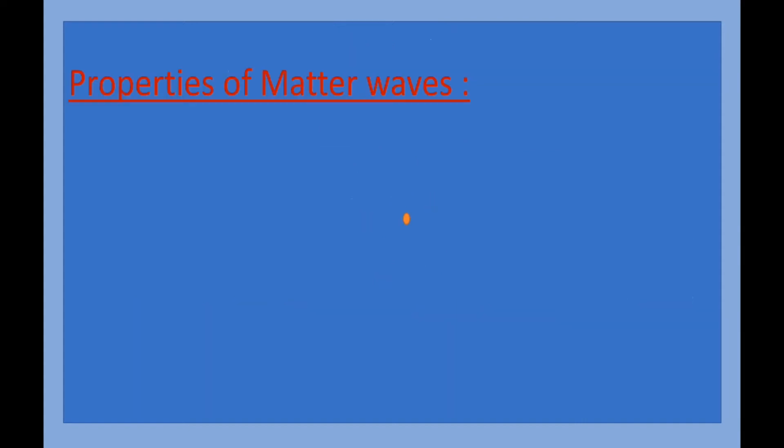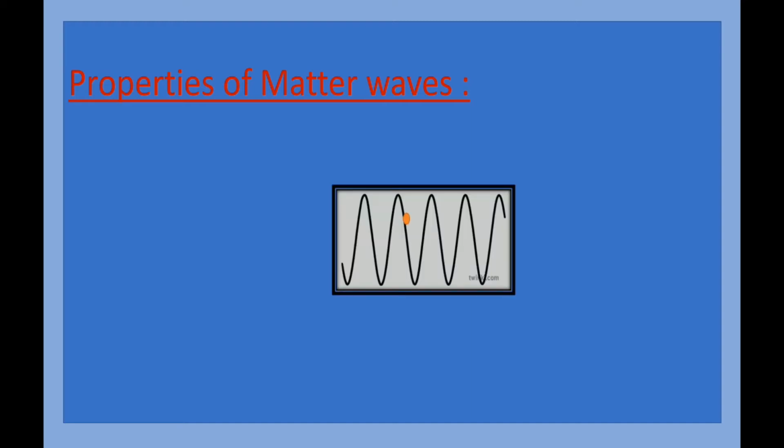Now let's see some important properties of matter waves. Matter waves means, as we have seen, the wave associated with a moving particle. Suppose here is a particle, and when this particle is moving, then a wave is associated with it.